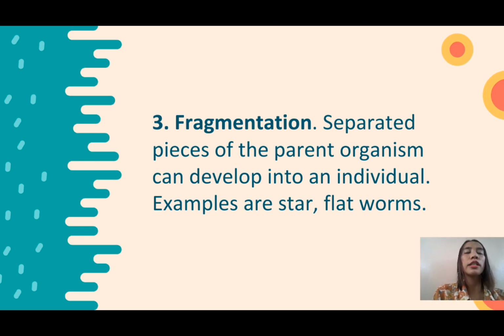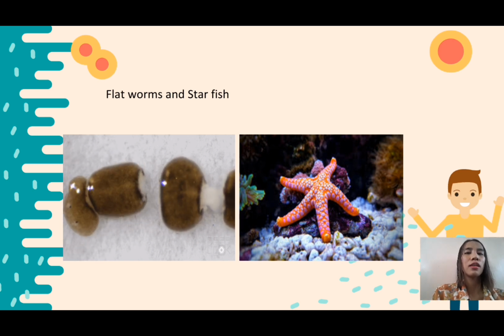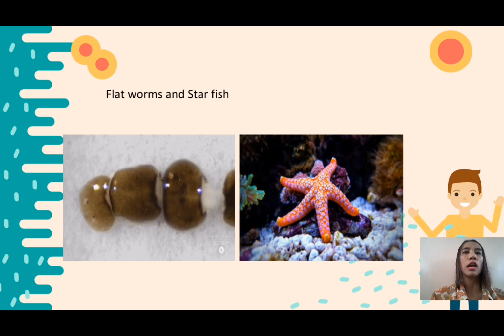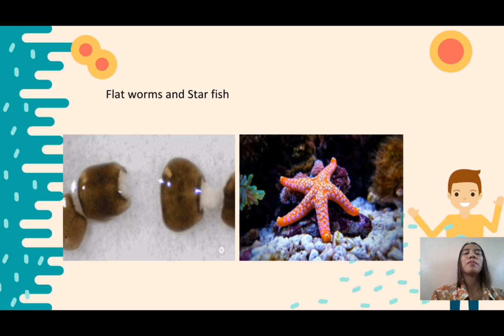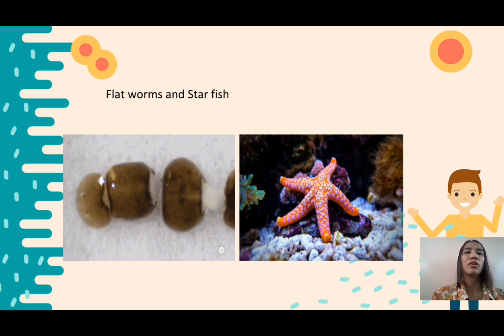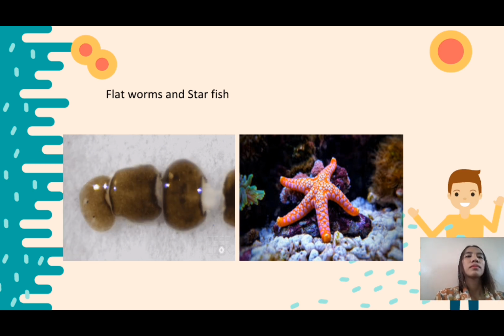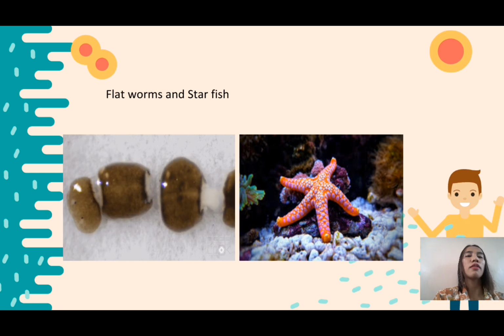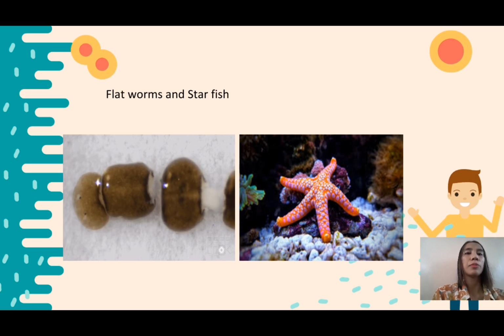Fragmentation. In fragmentation, separated pieces of the parent organism can develop into an individual. Okay, examples of this are flatworms and starfish. Okay, so if you see a flatworm, you're scared, so automatically you break it, right? So that is an improper way. And also the starfish. Okay, they break into pieces and it will become their offspring.